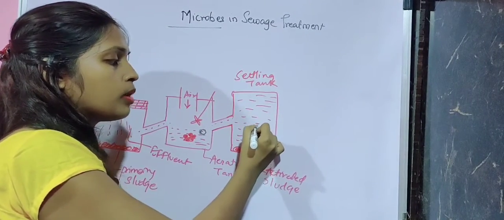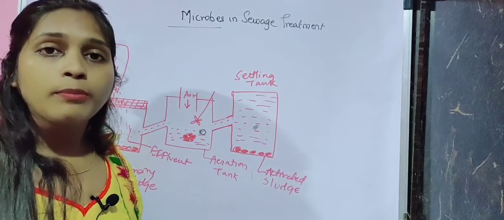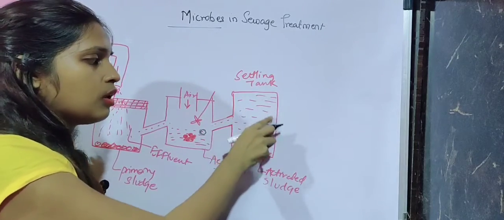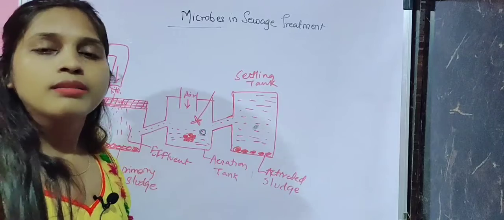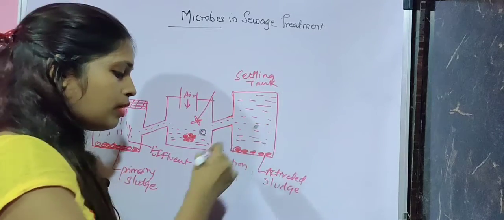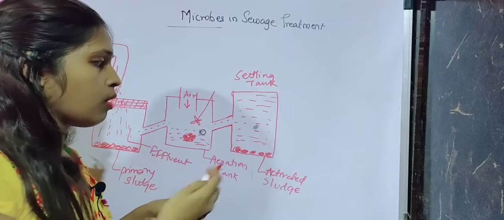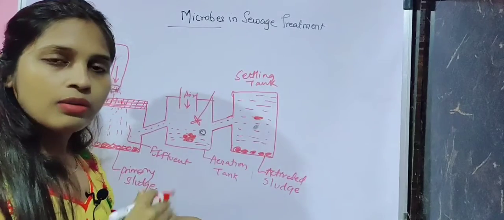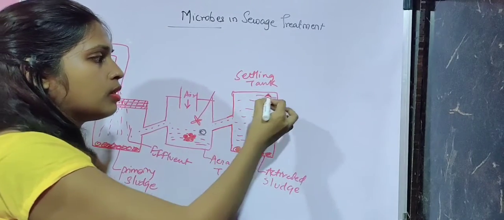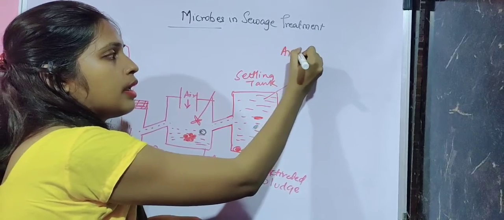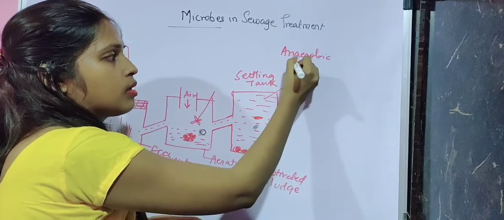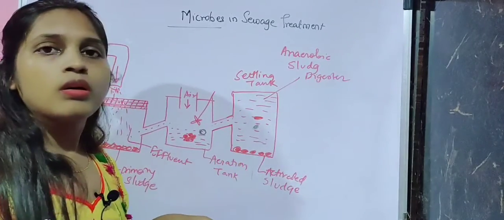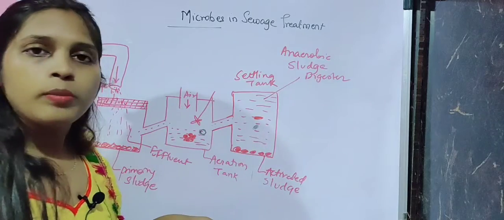The anaerobic microorganisms will start growing due to absence of oxygen, and they are going to digest the organic matter present inside the settling tank, right? So when the anaerobic microorganisms digest the organic matter, this process, or the effluent here, is called an anaerobic sludge digester, or anaerobic digester.